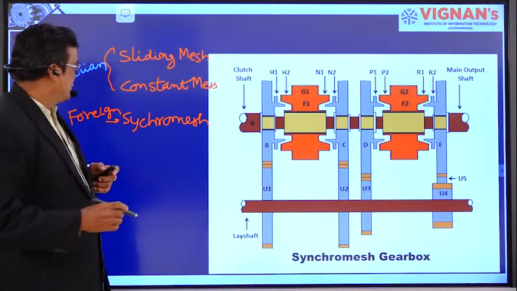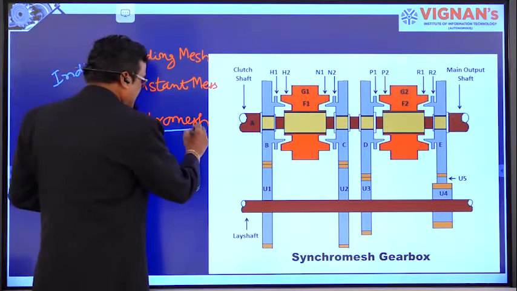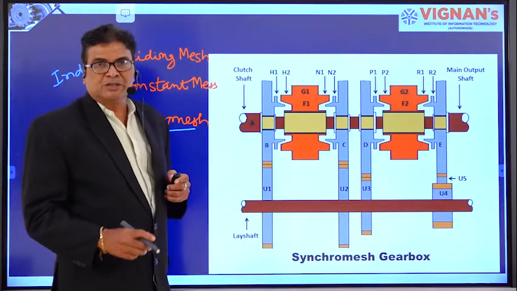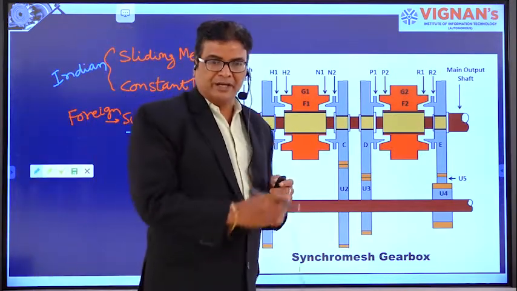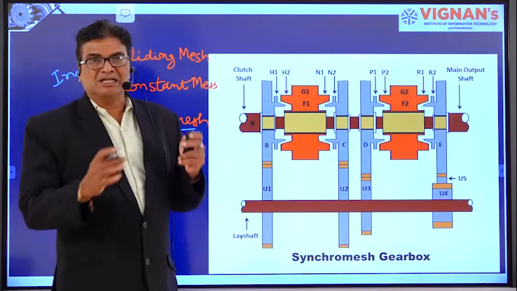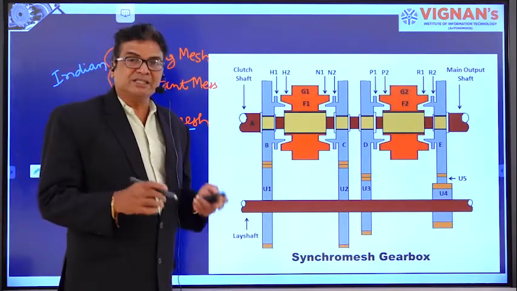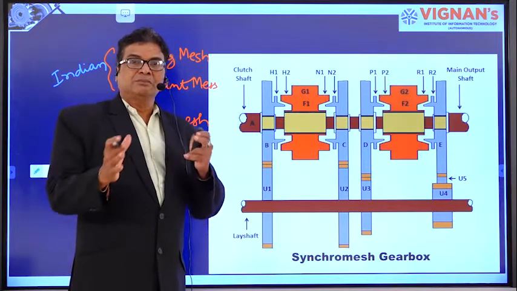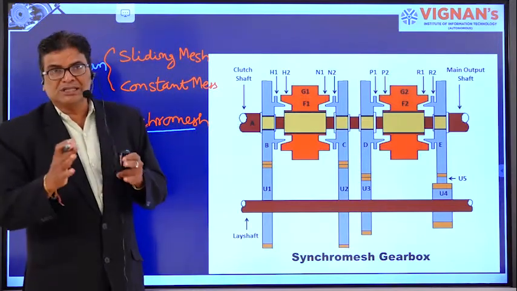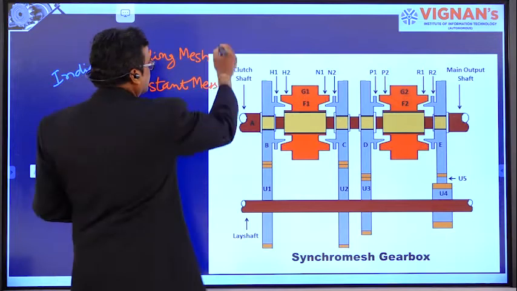Here we are using the term synchromesh. In the objective of the present topic, I had mentioned the concept of synchromesh, synchronizing, right? Synchronizing means making both the things the same.